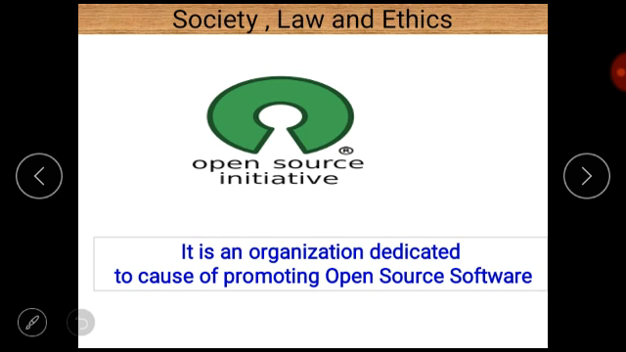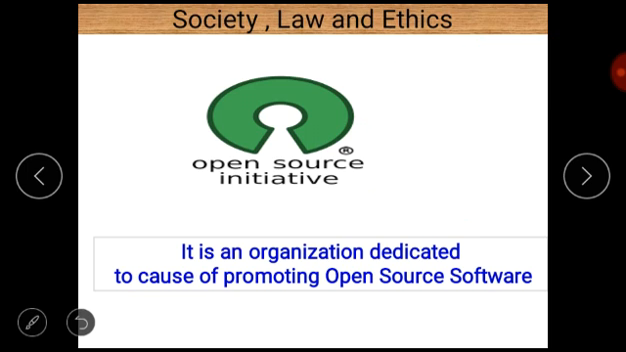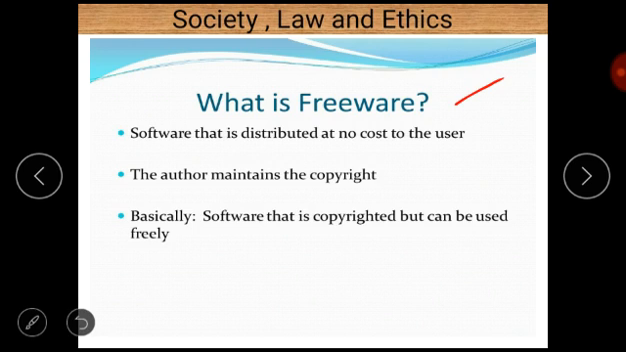Next, OSI. OSI refers to Open Source Initiative, and it is an organization dedicated to the cause of promoting open source software. In short, we can say that OSI, Open Source Initiative, is basically dedicated to the cause of promoting open source software.